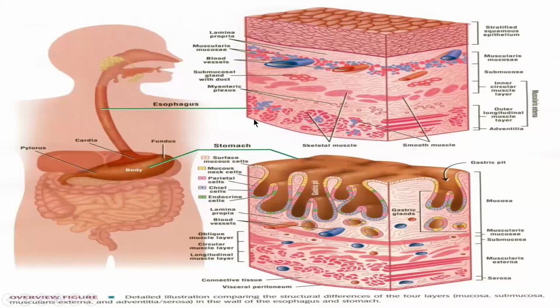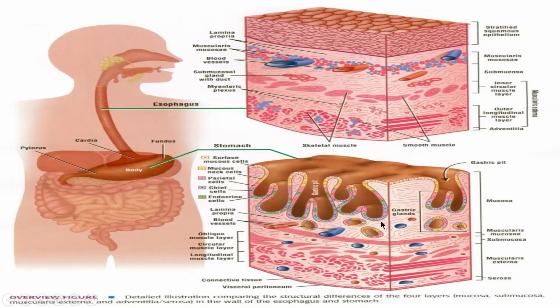So this is an image of the human gut: esophagus and then stomach. It is a detailed illustration comparing the layers of the small intestine and esophagus: mucosa, submucosa, muscularis externa, and adventitia or serosa in the wall of the esophagus and the stomach. In the esophagus, lamina propria is there, muscularis mucosa is there, blood vessels, submucosal glands with duct, and Meissner's plexus are present.